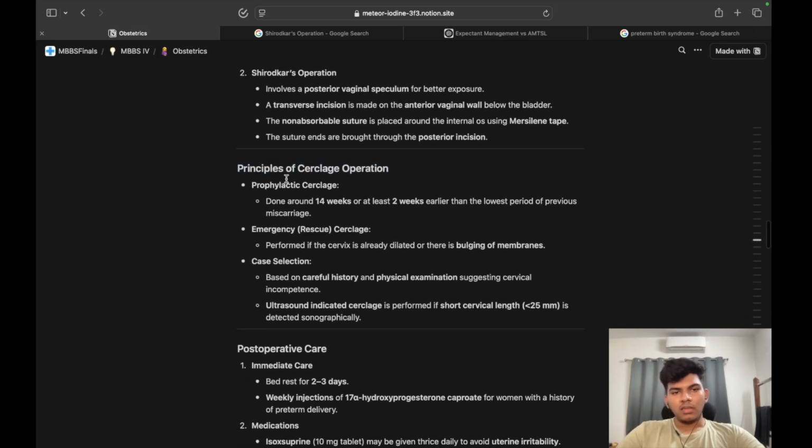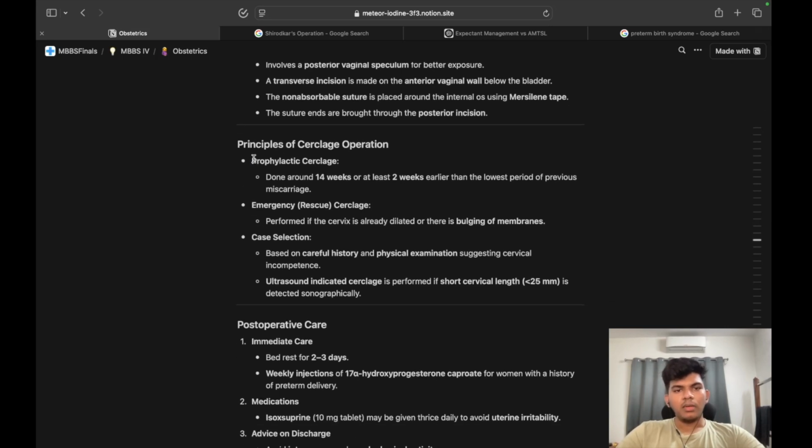Coming to the principles: prophylactic cerclage is done around 14 weeks or at least 2 weeks earlier than the earliest period of previous miscarriage. Emergency cerclage is performed if the cervix is already dilated or there is bulging of membranes. And then case selection, based on careful history and examination, suggesting cerclage in cervical incompetence. An ultrasound indicated cerclage is performed if a short cervical length of less than 25 mm is detected sonographically.